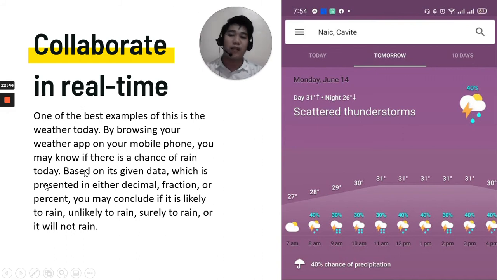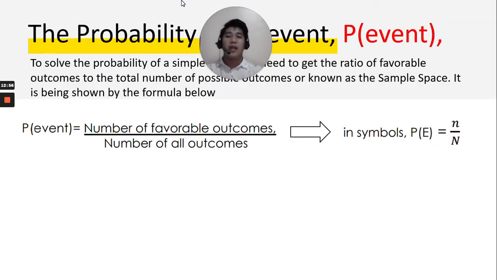But don't forget to help them first. Okay, let us continue. Always, you can get data from this. Now, based on its given data, which is presented. Okay, let's continue. Here it is.